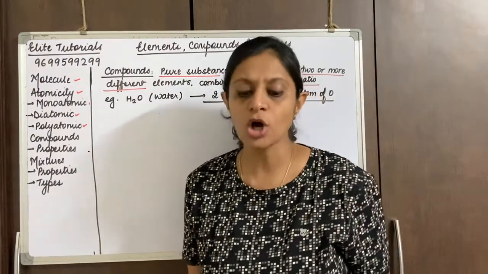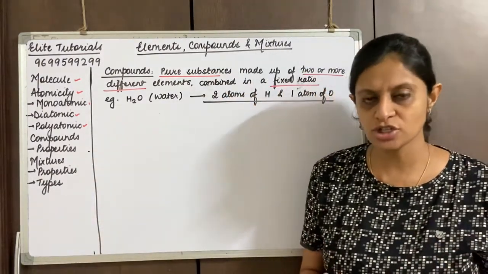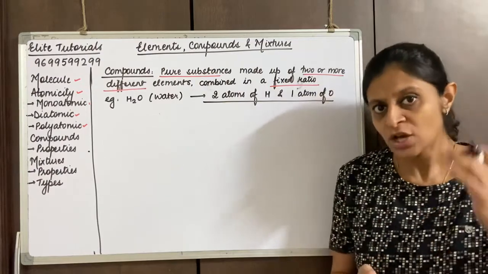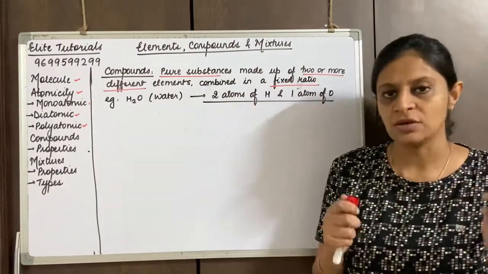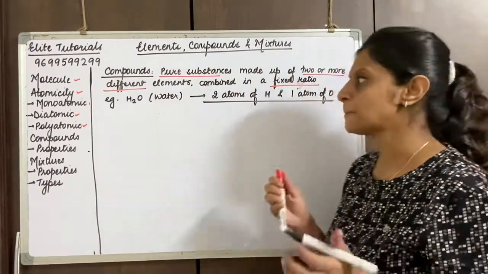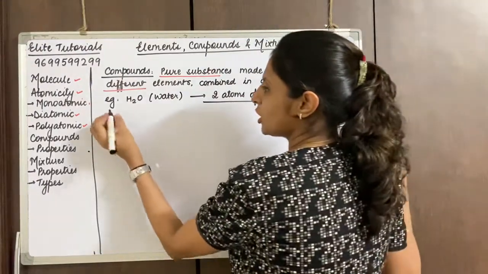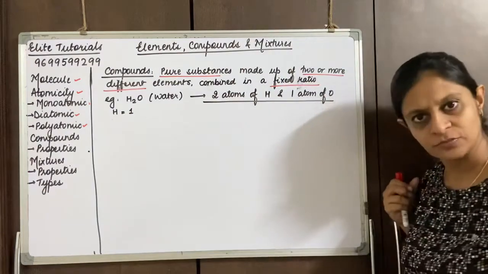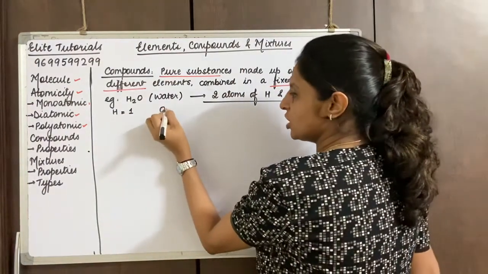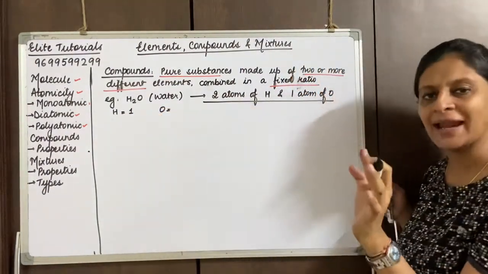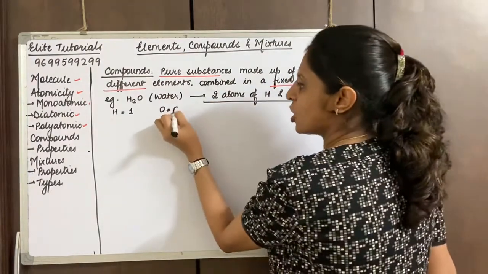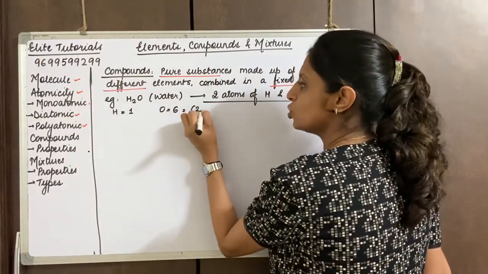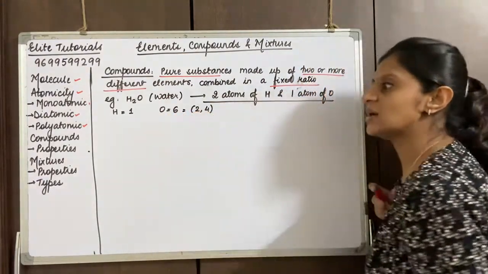Now when we talk about hydrogen and oxygen, how is it combined? Hydrogen has one electron in its outermost shell. Oxygen has atomic number 6, so it has 2,4 electrons... no wait, oxygen is 8, I was thinking about carbon. My bad. So it's 2,6. We have 6 electrons in the outermost shell.